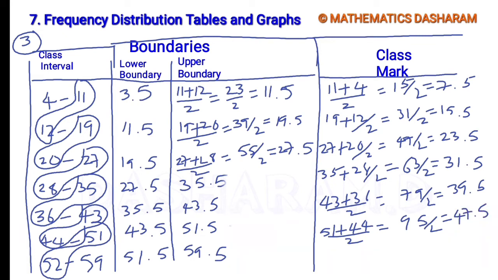Next, the last one, 59 plus 52 divided by 2. 9 plus 2 is 11, 1 carry, 111 by 2. So 111 by 2 is 55.5. So these are the class marks.